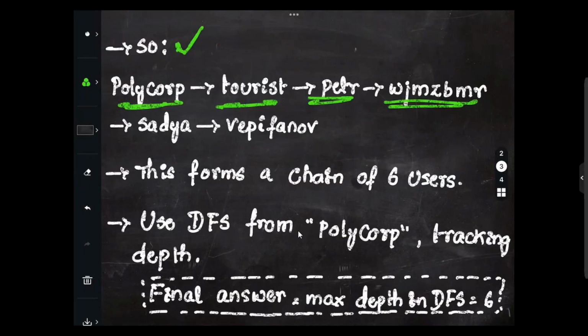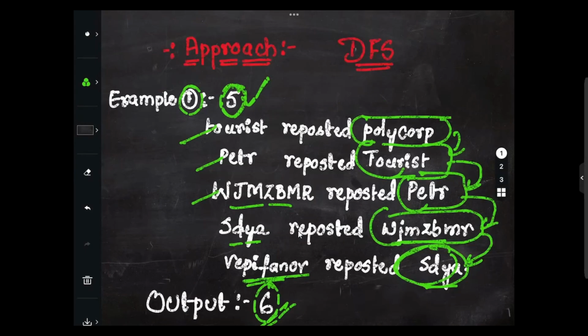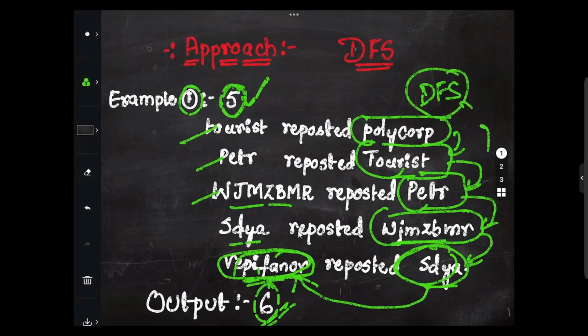Finally, what we'll do, we'll go with this one, Vepifanov, right? So this guy. The final one, it will go like this: reposted SDYA, right? So this will be Polycarp followed by tourist followed by Petya followed by this WJM guy followed by SDYA followed by this one, Vepifanov. So we are calculating the depth by making use of the DFS. Depth you can clearly see here itself, right?